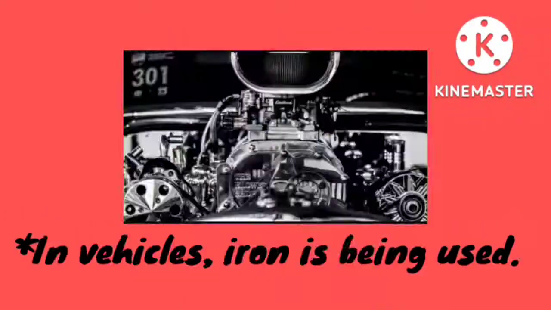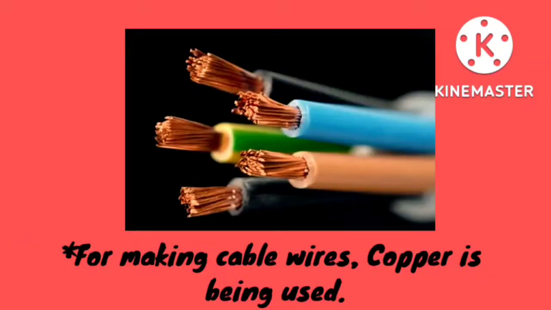In order to avoid rusting, zinc is used for galvanizing. In vehicles, iron is being used in parts. And for making cable wires, copper is being used.